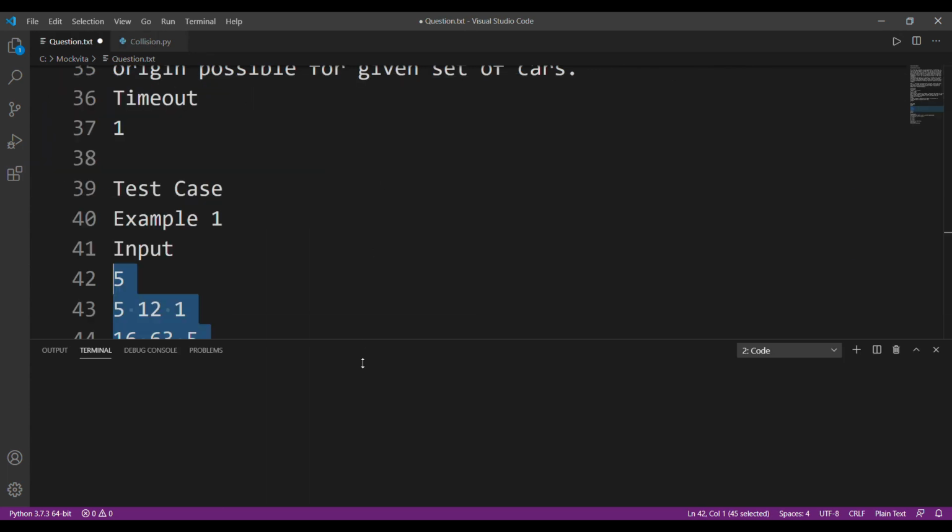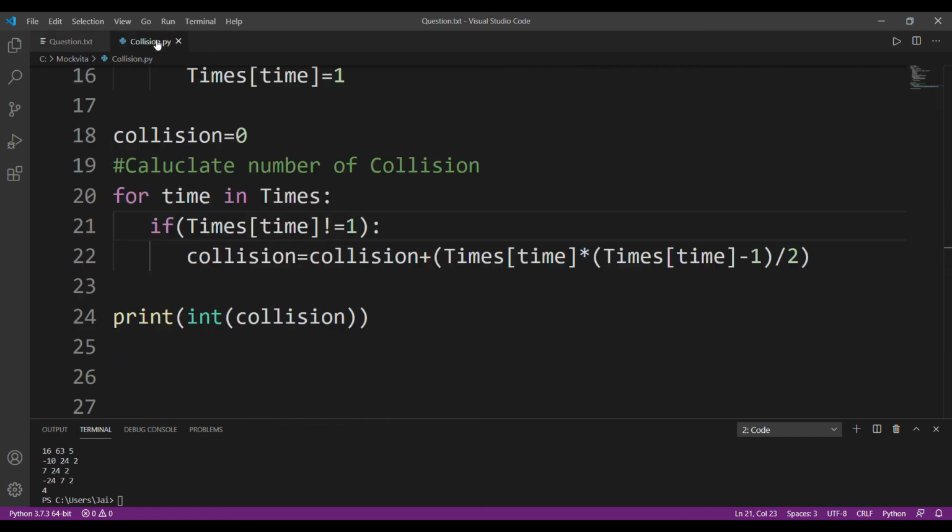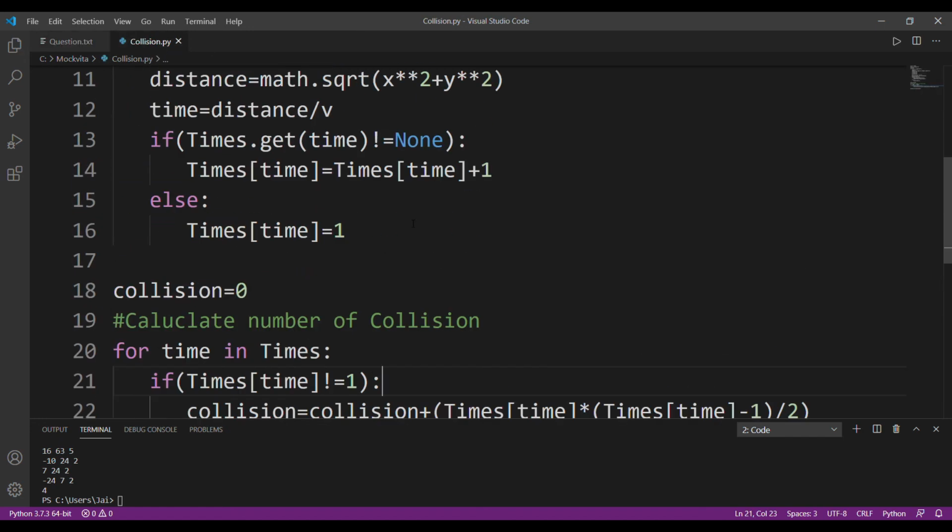And what is the correct answer? Yes, it is 4. It can't be wrong because this question is really simple. So that was all for collision course. I hope you have understood it because it's pretty standard.